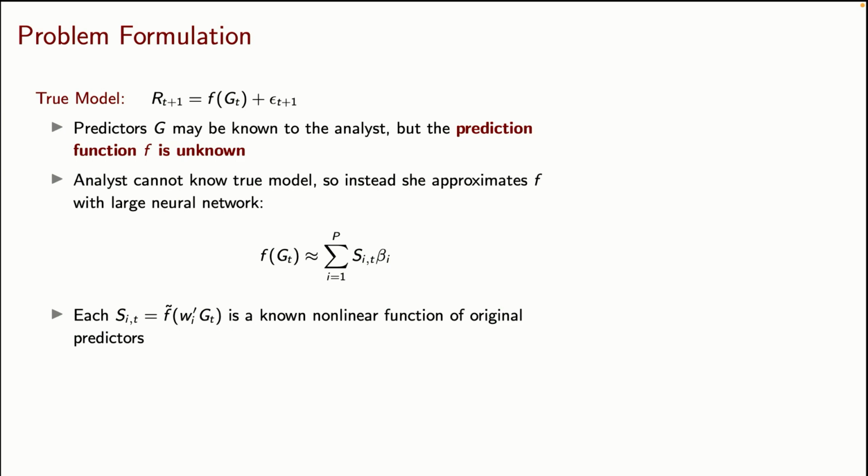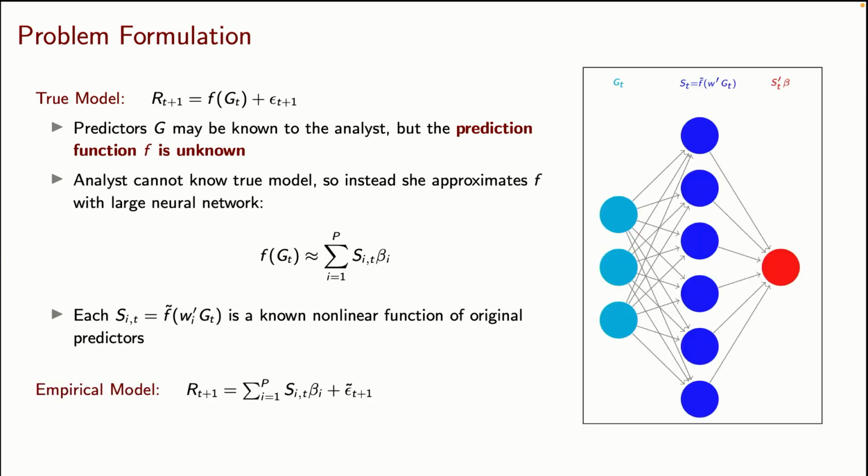The important thing is that we're going to build many potential engineered features. We're going to start with G. G may be a big number, maybe a small number. In our application, it's going to be like 15 predictor variables. But then from those 15 predictor variables, I'm going to produce many, many nonlinear functions of those predictor variables, trying to cover all the ways that the information in that G could be relevant for prediction.